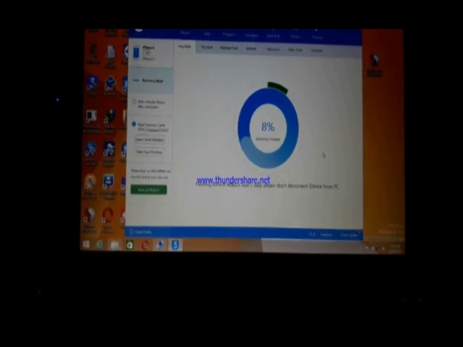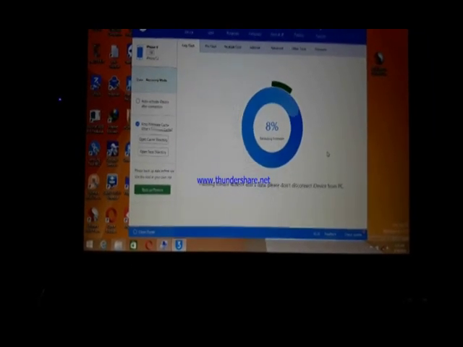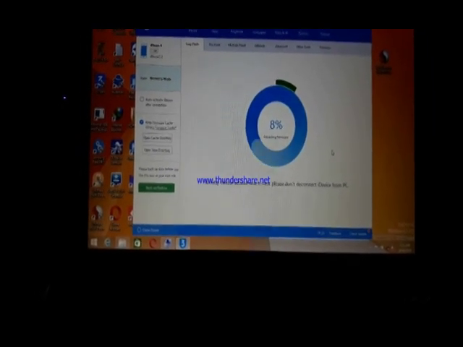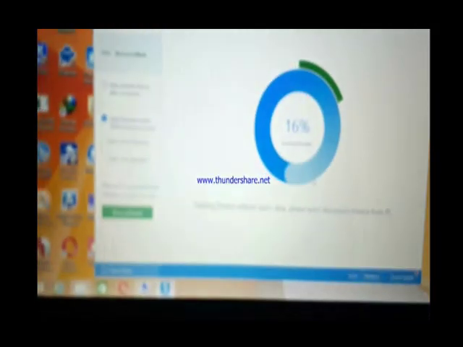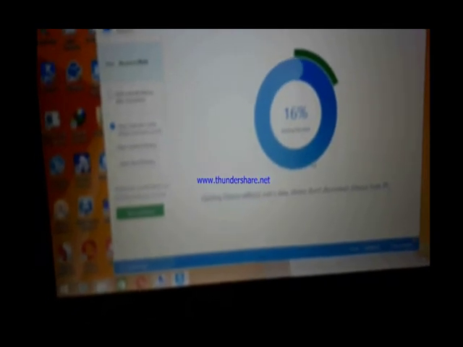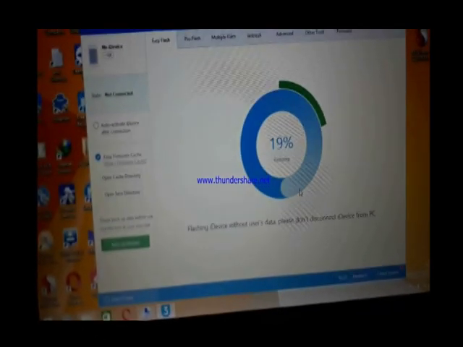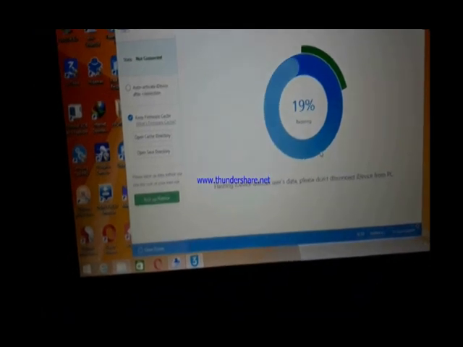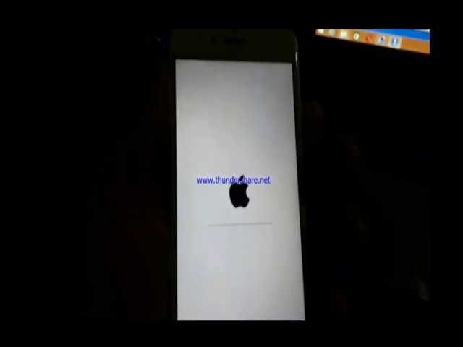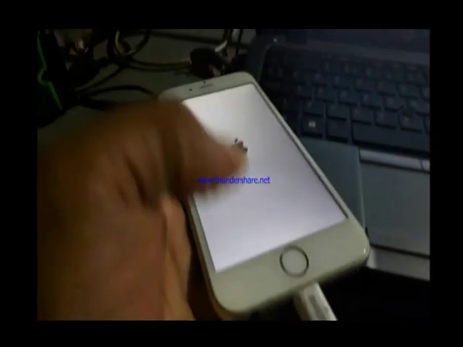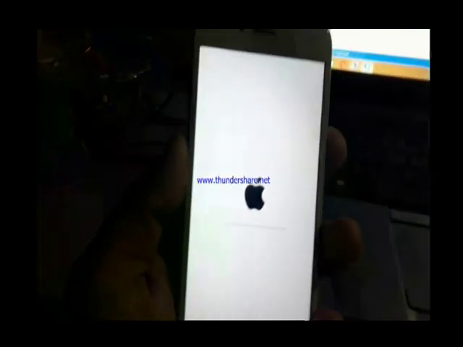So wait some time for extracting firmware, then flashing starts. Now 60% done, 80%, 90%. Now flashing has completely started.